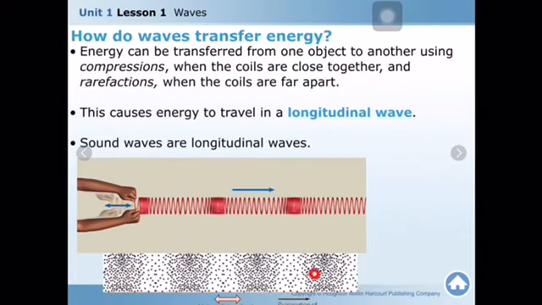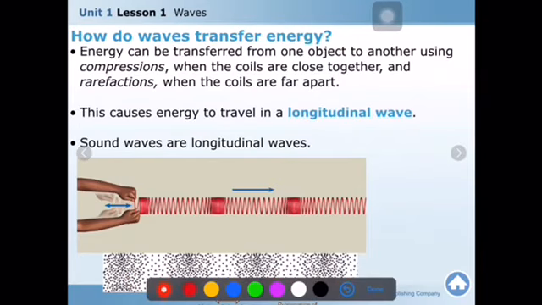Now, we said that sound waves are longitudinal waves. How? Sound waves are also longitudinal waves because the vibration of the particles is back and forth. The direction of the wave is also forward. You see, they are parallel to each other. That's why it is called a longitudinal wave. I hope you understood. Okay, I will explain in detail here also.